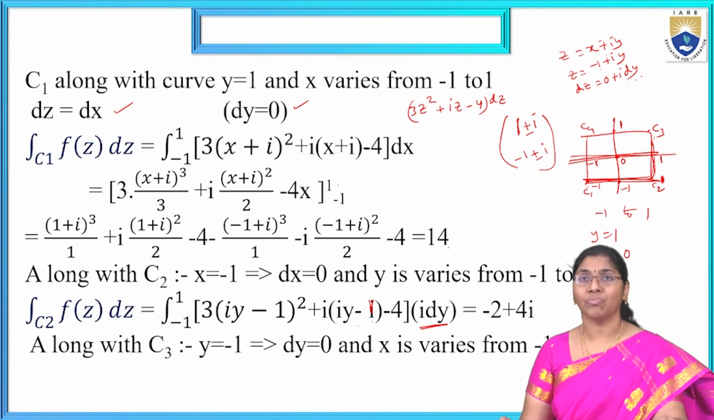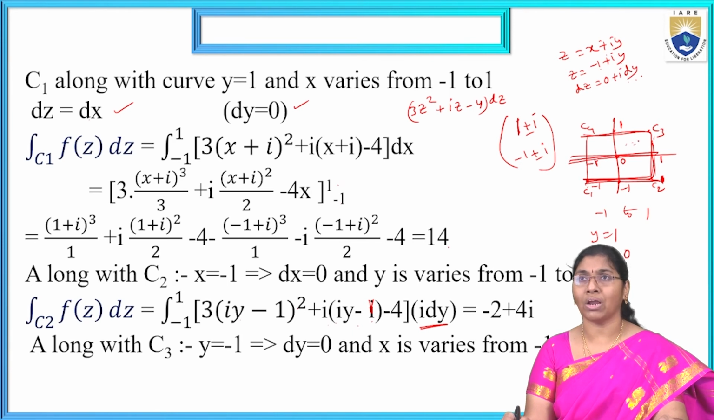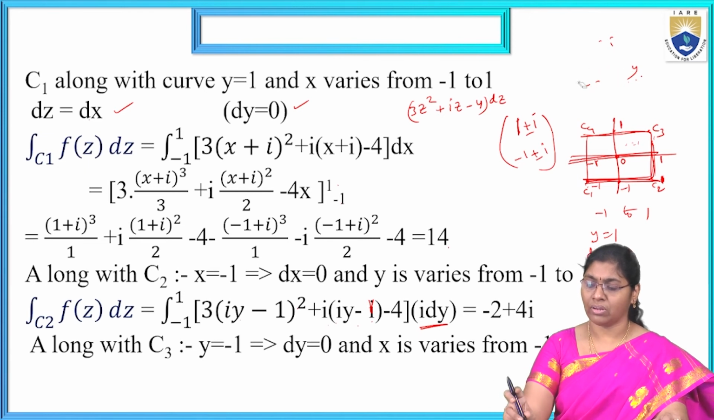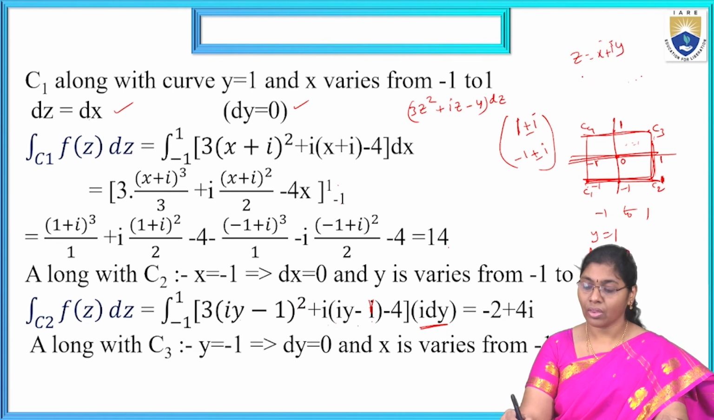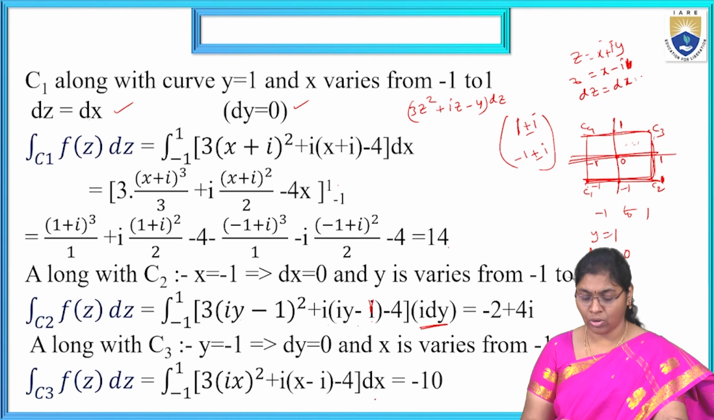Now, similarly, C3. C3 is again parallel to the x-axis. Here y equal to minus 1, dy equal to 0, and x is from minus 1 to 1. Now, substituting, z equal to x plus iy, that is x plus i times minus 1, so z is x minus i. Now, dz equal to dx.